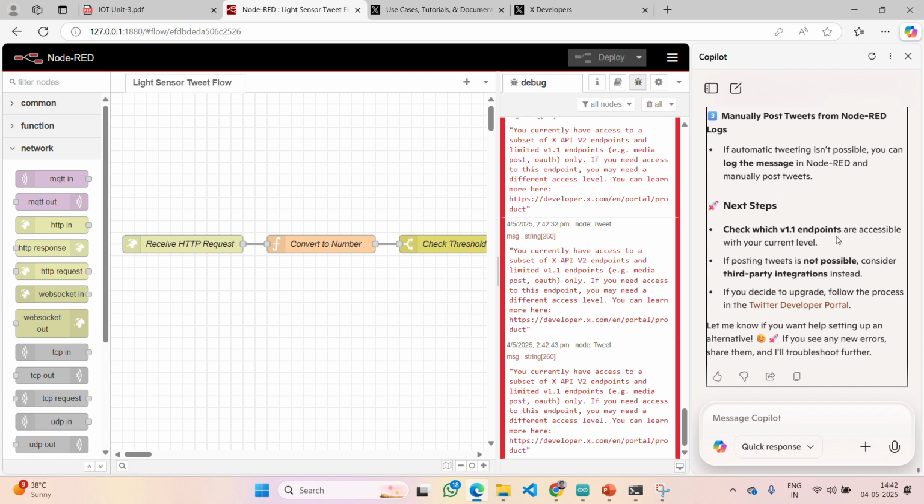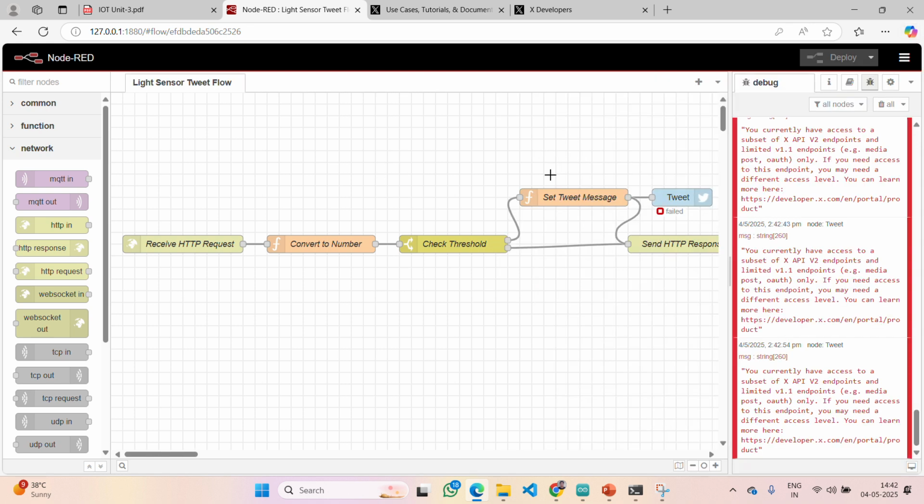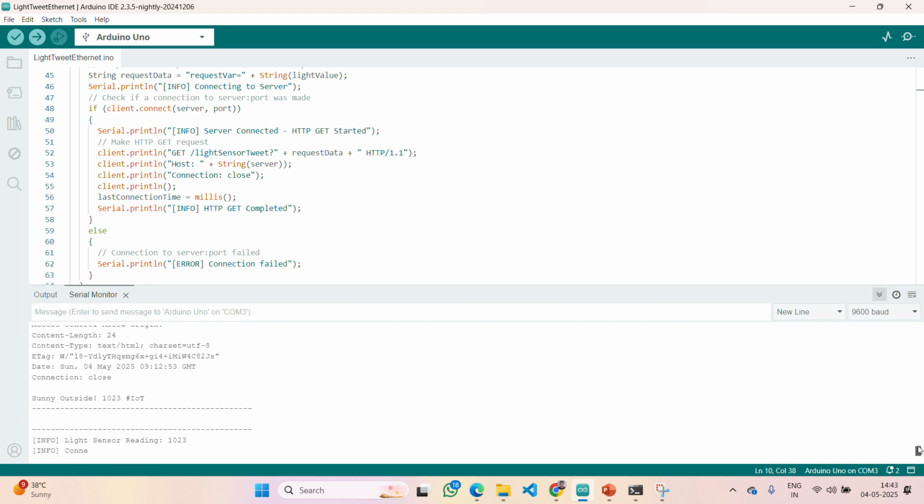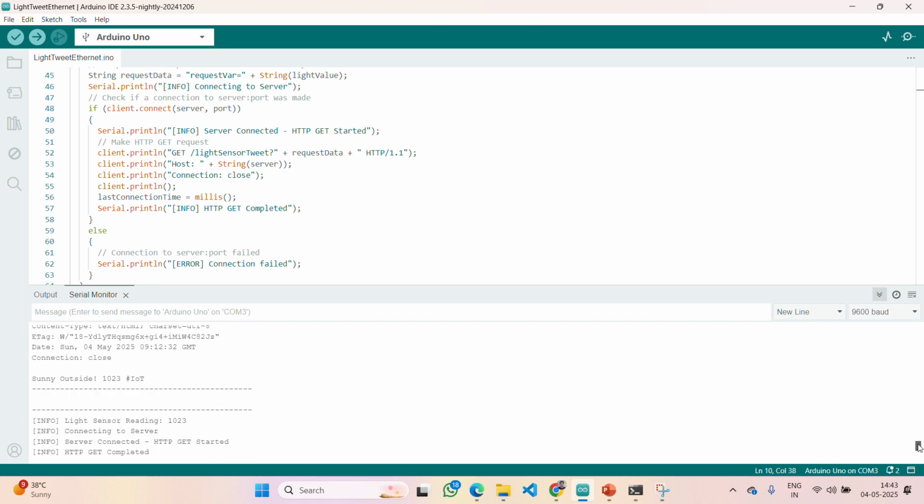So actually, Copilot has given some suggestions, but even if you follow them, somehow you need to purchase the plan. So that part I am unable to show here, but in general you can work as per your interest. For that you need to have version 2 actually.